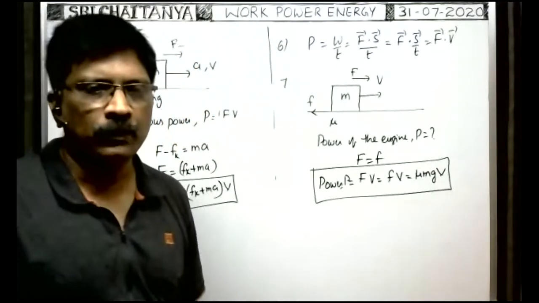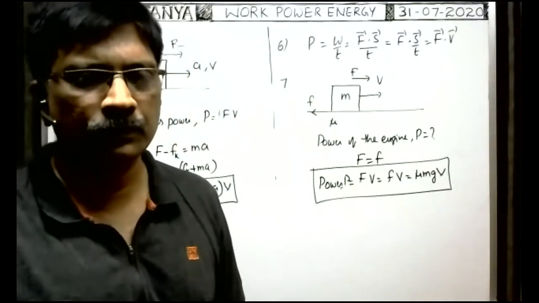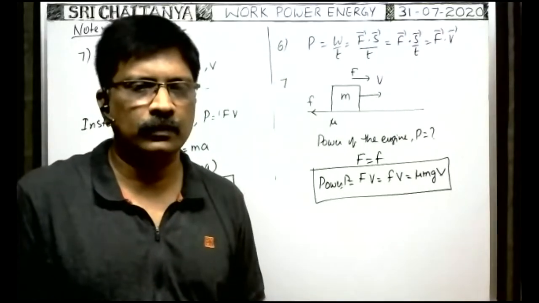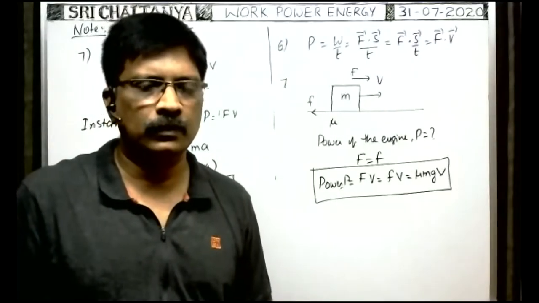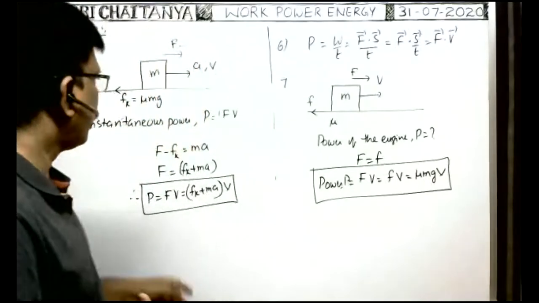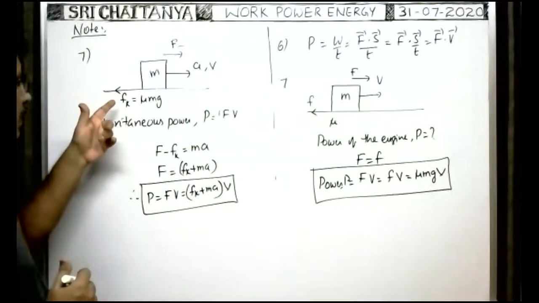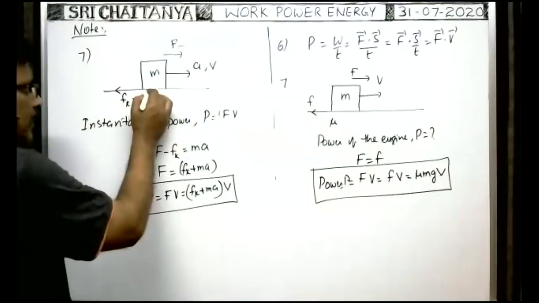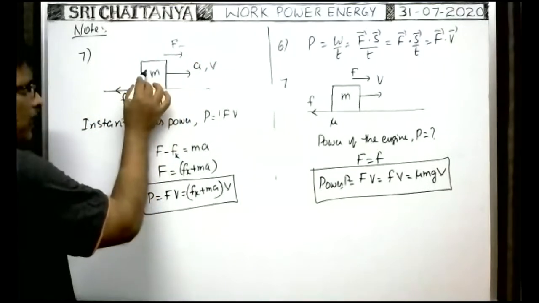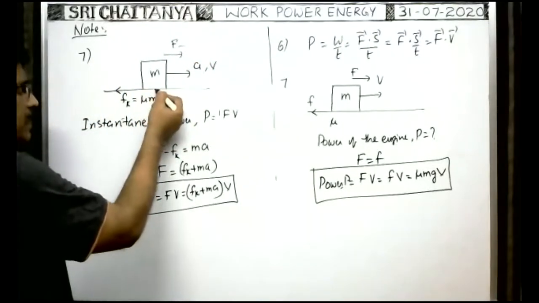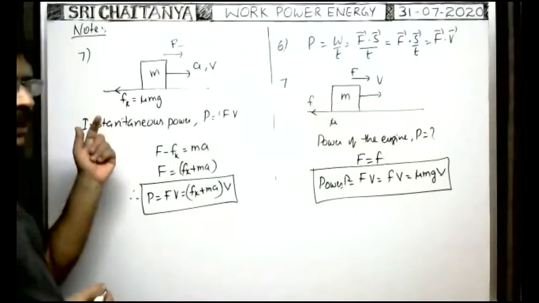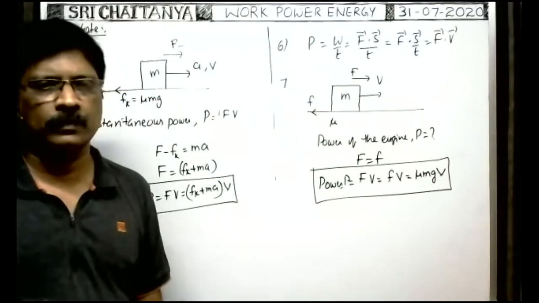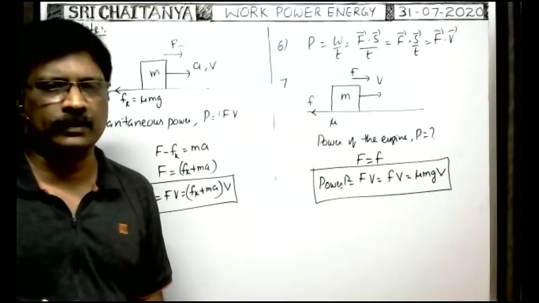Nikhil, what is your doubt? Fk means it is the kinetic friction. Whenever the vehicle travels in the forward direction, the kinetic friction between the block and the horizontal surface acts in the opposite direction. That is the kinetic friction.